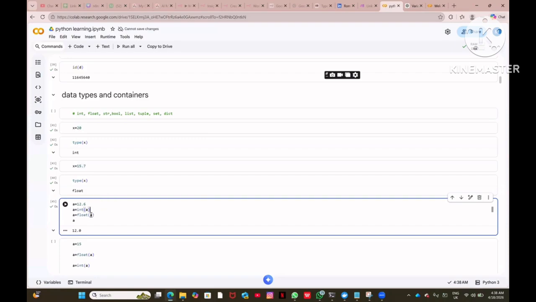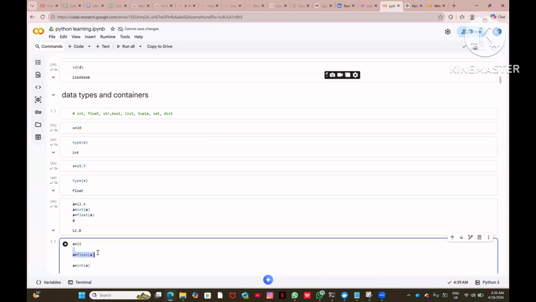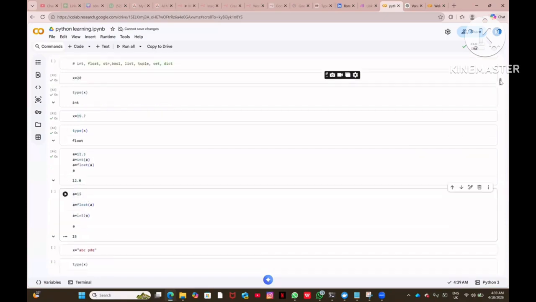So here a is giving 12, and after that you are converting to float, so 12.0 comes from here. Similarly, if you give a equal to 15 and float of a, it gives 15.0, and then int gives 15, right? So you will be getting 15 out of it.